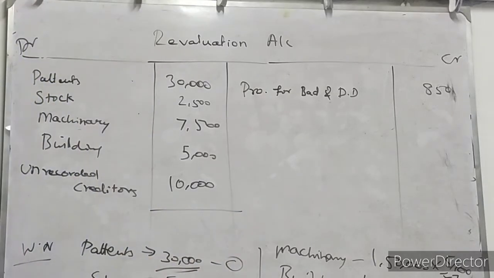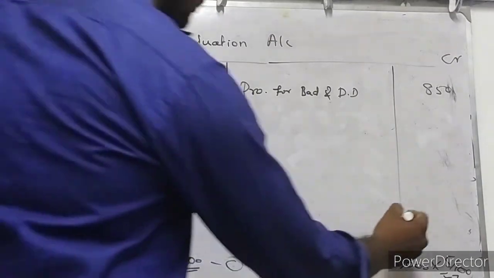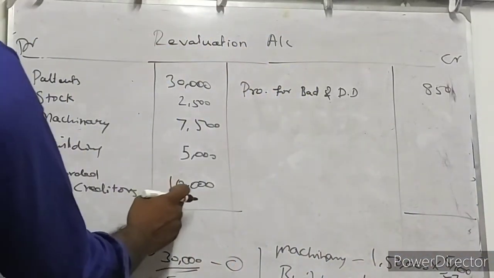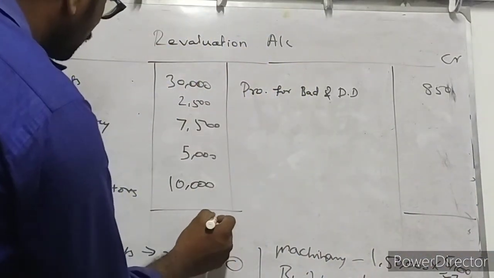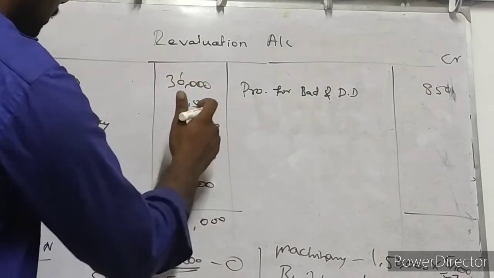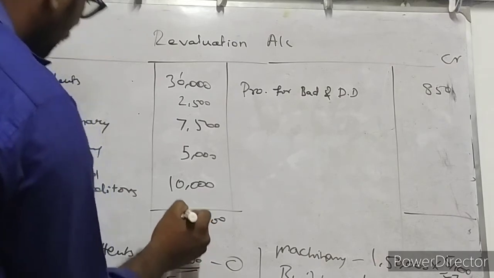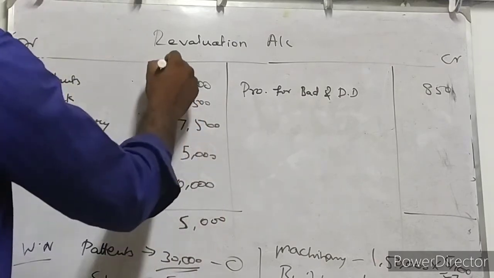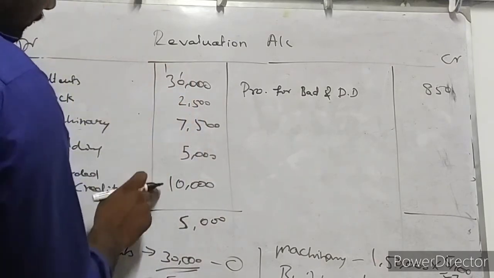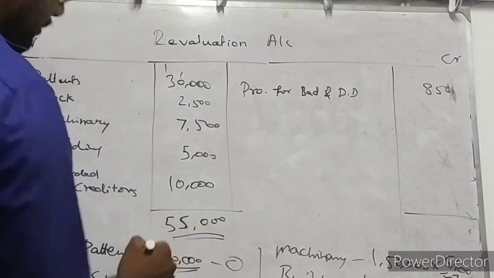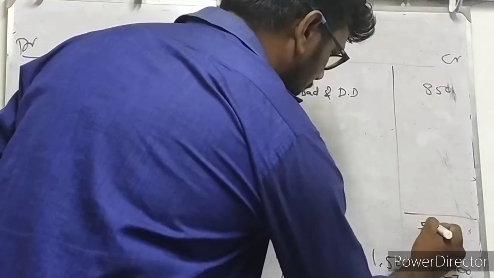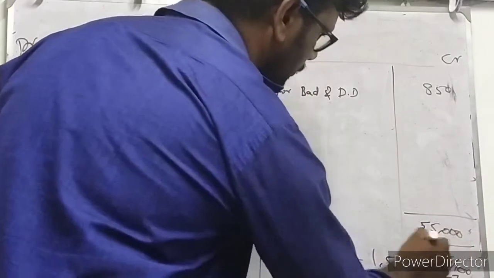Then finally we are tallying both sides. 10,000 plus 5,000 plus 7,500 plus 2,500 plus 30,000 comes to 55,000 rupees. On the credit side there is 850 rupees.